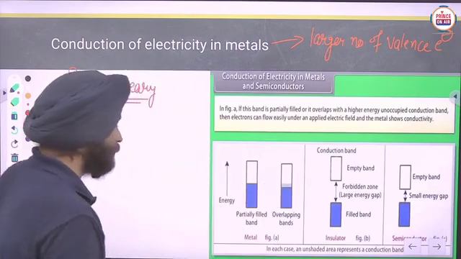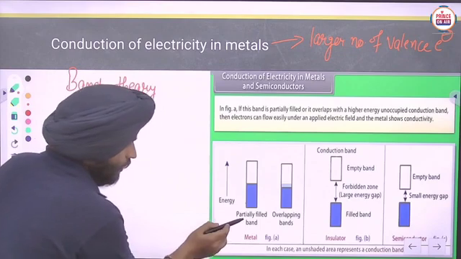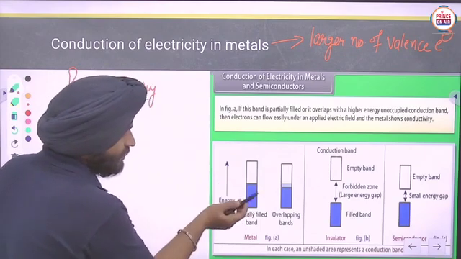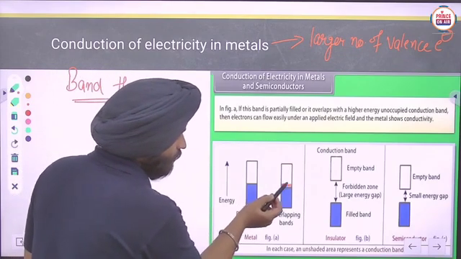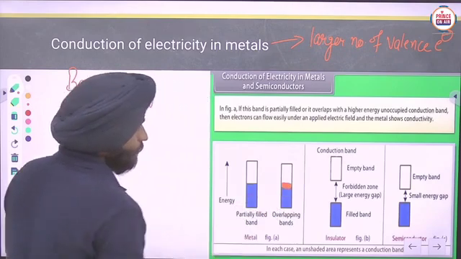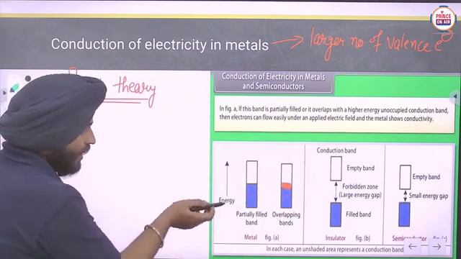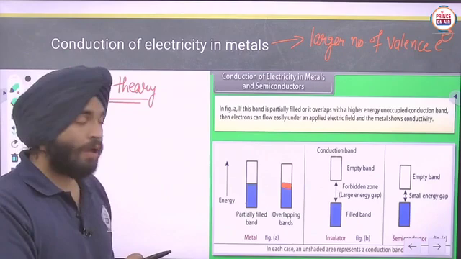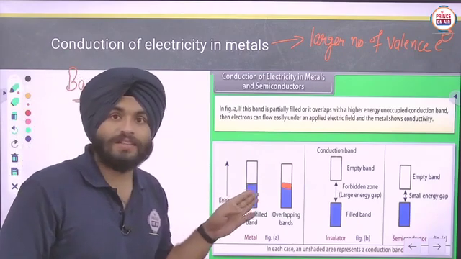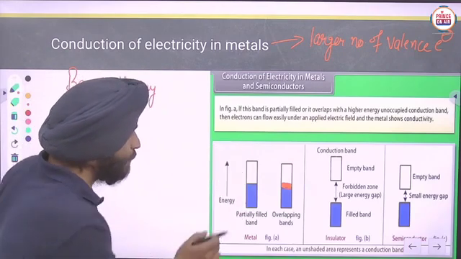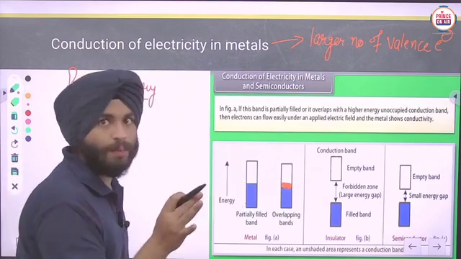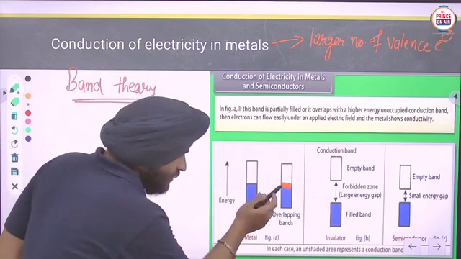Okay, so here you can see that these bands are overlapping with each other. Here the energy level is shown. You can see that there is no gap between the levels; they are just overlapping.